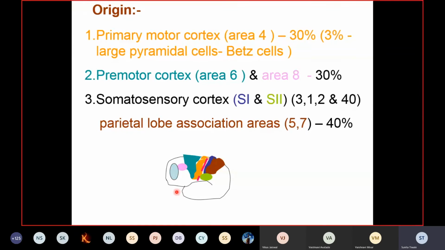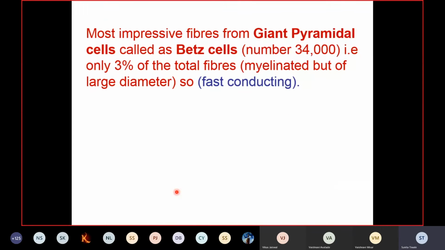Now the fibers which are descending down, the most impressive fibers, come from the giant pyramidal cells. You have studied the histology of the cerebral cortex, which has six layers. The pyramidal cells are located in the fifth layer.